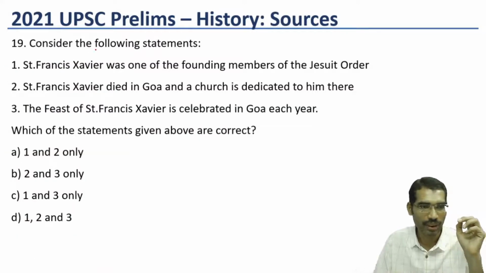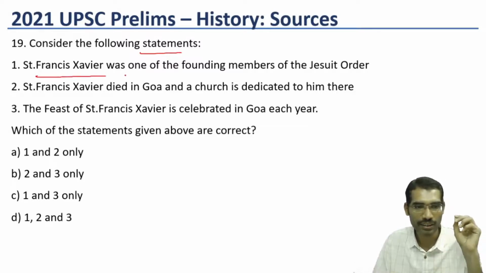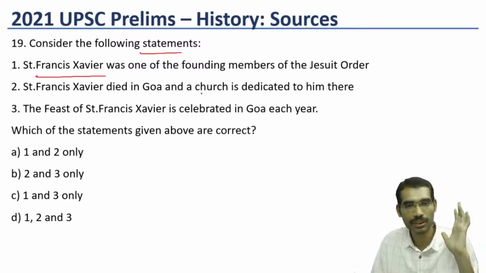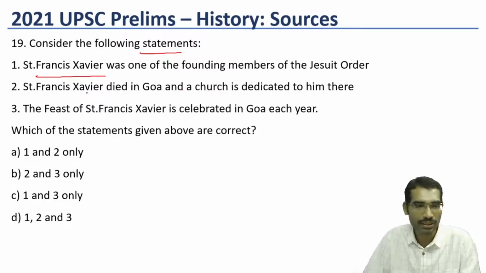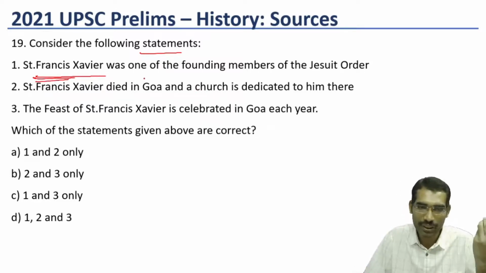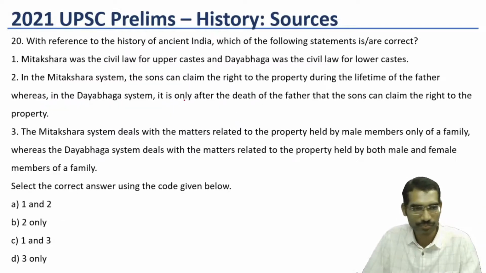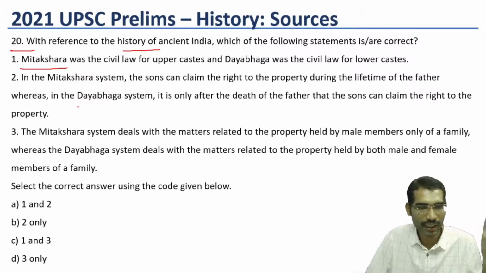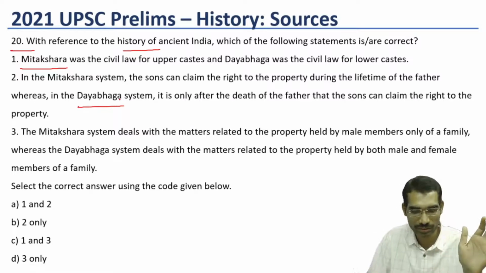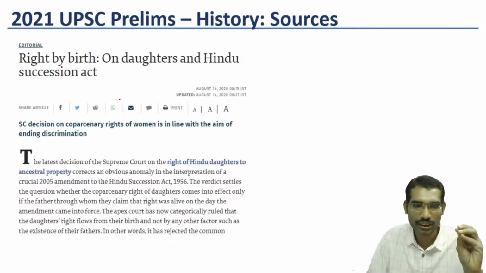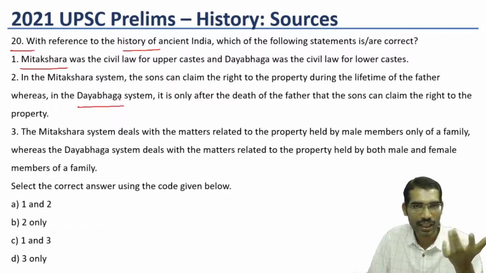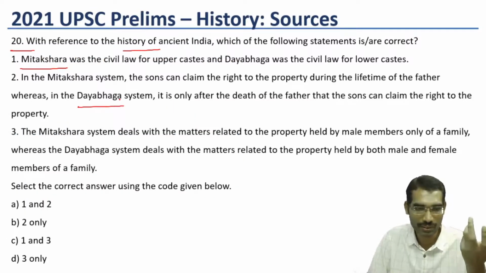19th question. Consider the following statements. Saint Francis Xavier: this is one of the most difficult parts in the paper, because many people do not know Saint Francis Xavier, and whether he died in Goa or any other place we do not know. So it becomes very difficult. Basic books do not give that. 20th question. With reference to the history of ancient India, once again Mitakshara and Dayabhaga, this question is also one of the difficult questions. Basic books are not mentioning this particular thing.